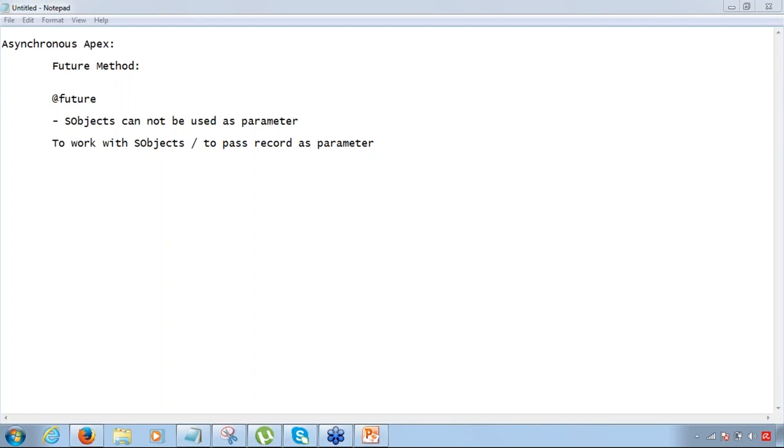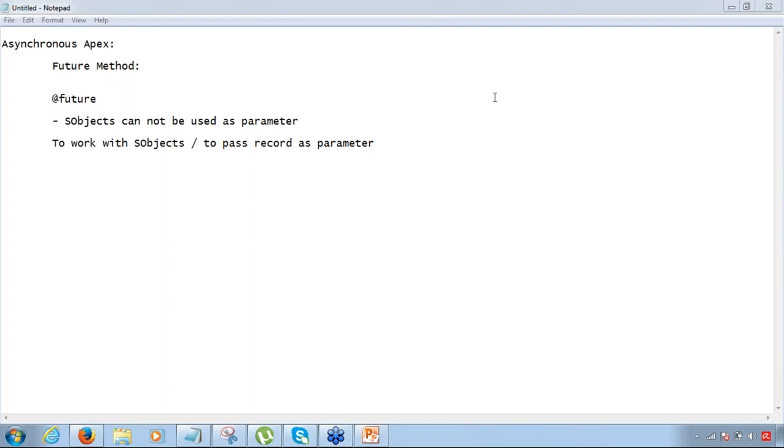So what we're going to do, in case I have to work with certain records, ID is a record number. No matter if it is 7 a.m., 7 p.m., tomorrow, or after 5 years, if the record is there, the ID is going to be the same throughout. It's not going to change, right? Yeah, if the record gets deleted, that's a different story. But if the record is there, the ID is going to be the same. So if I have to work with a record, I can pass the parameter as ID.